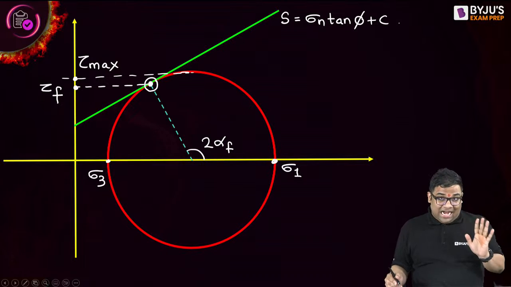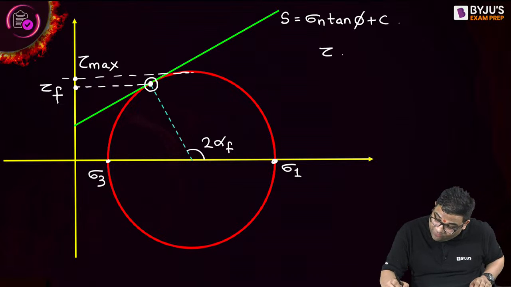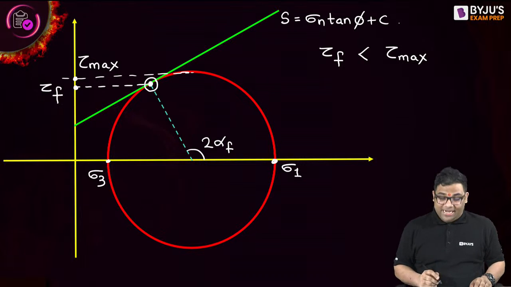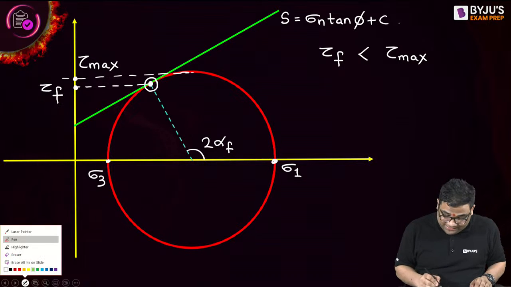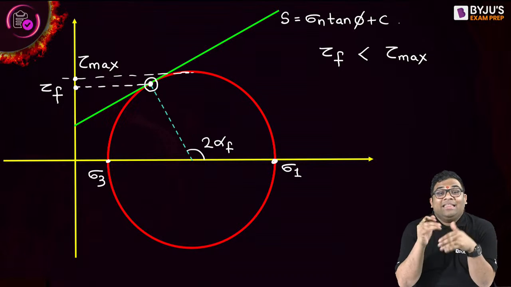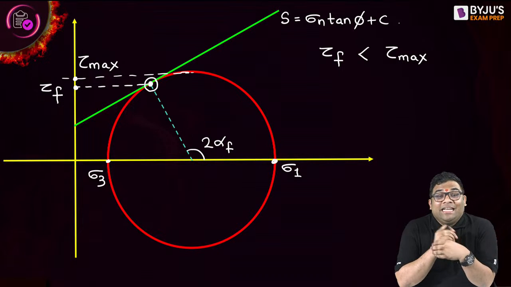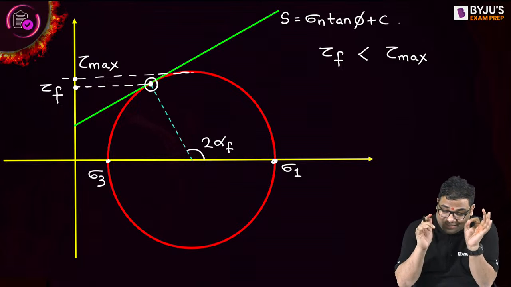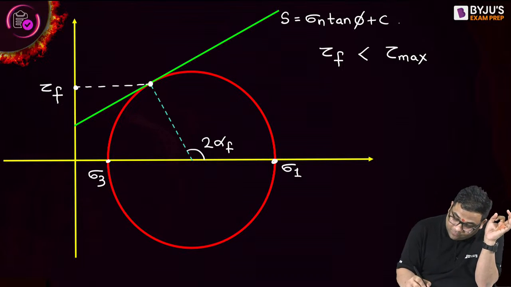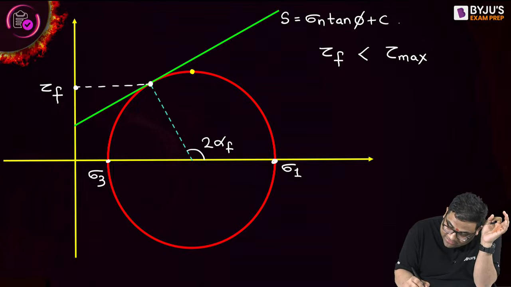You can see that the stress in the failure plane is less than the maximum shear stress. That means soil is not failing at the maximum shear stress. It is failing at a point. Why is it not failing there? I'll make you understand. Suppose here, this is the maximum shear stress.